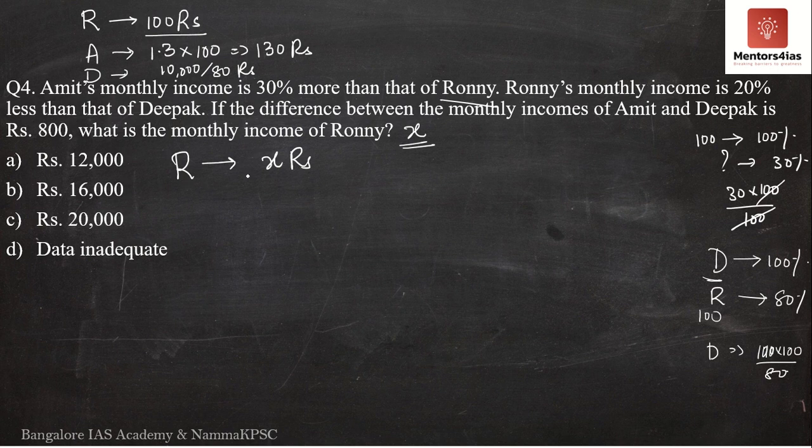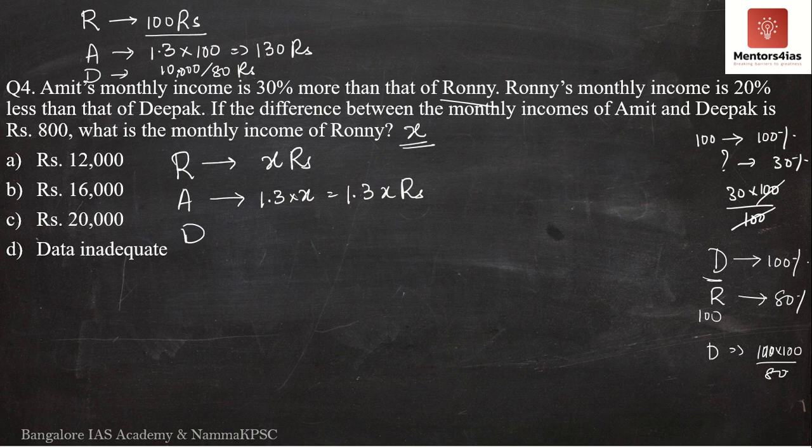Now if Ronnie's salary is x rupees, what is Amit's salary? It is 1.3 into x, or 1.3x rupees. Now take Deepak's salary. Ronnie's monthly income is 20% less than that of Deepak's. Look here, what was this?